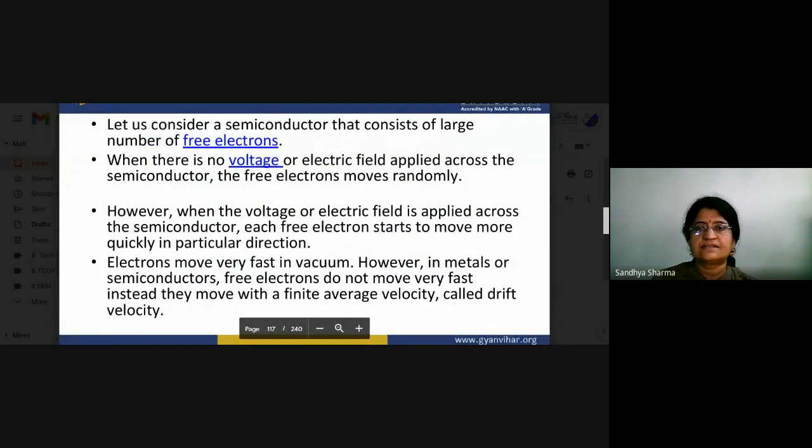Let's just consider a semiconductor that consists of a large number of free electrons. When there is no voltage or electric field applied across the semiconductor, the free electrons move randomly. When a voltage or electric field is applied across the semiconductor, each free electron starts to move in a particular direction. Electrons move very fast in a vacuum, but in metals or semiconductors, free electrons don't move very fast. Instead, they move with a finite average velocity, and this is called the drift velocity.